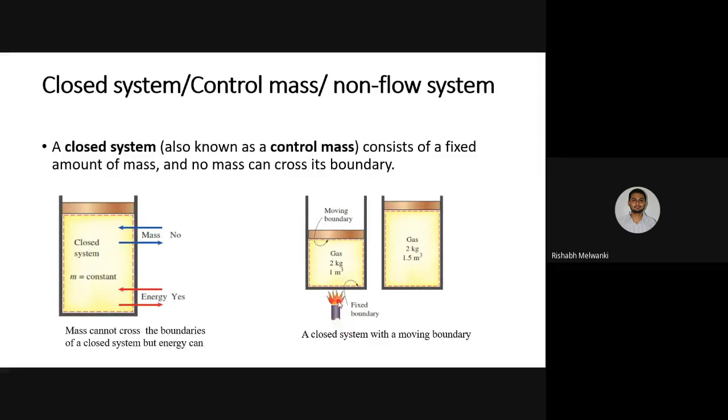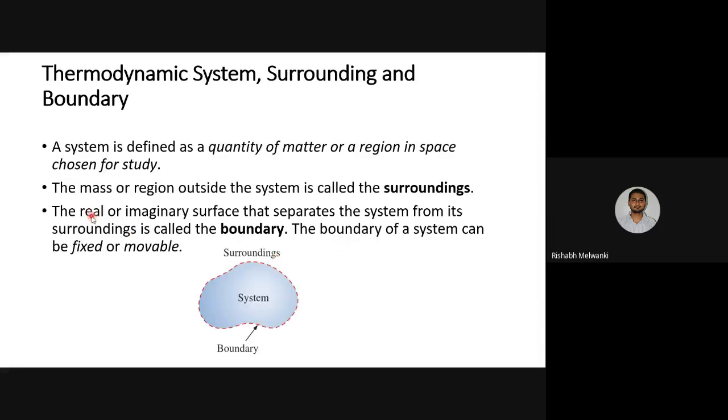When we apply the heater, what will happen? The gas will expand, and in the second diagram you can see the volume is increasing. The mass remains constant, 2 kg and 2 kg, but the volume has changed from 1 meter cube to 1.5 meter cube. So you can see the system boundary has been moved. That is why this is known as a moving boundary. It is not a fixed boundary. These three boundaries are moving boundaries and this bottom boundary is a fixed boundary. These are the examples of real and imaginary boundary and fixed or movable boundary.